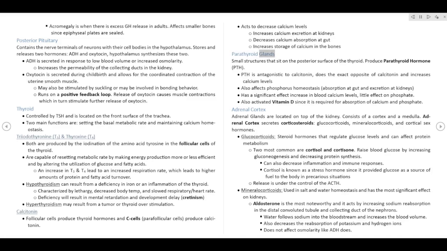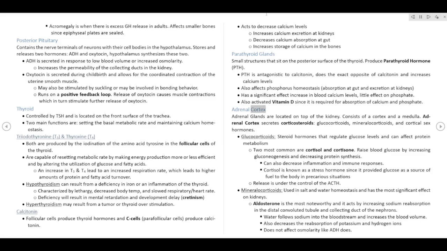Parathyroid glands. Small structures that sit on the posterior surface of the thyroid. They produce parathyroid hormone, PTH. PTH is antagonistic to calcitonin, does the exact opposite of calcitonin, and increases calcium levels. It also affects phosphorus homeostasis, absorption at the gut and excretion at the kidneys. It has a significant effect on increasing blood calcium levels, with little effect on phosphate. It also activates vitamin D, since it is required for absorption of calcium and phosphate.